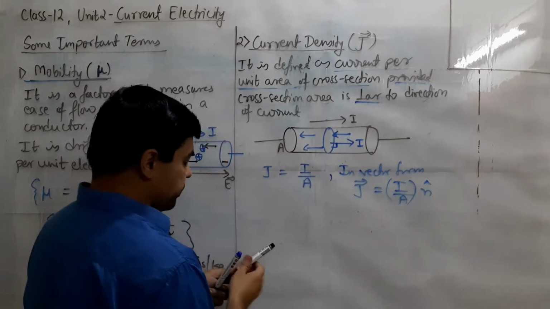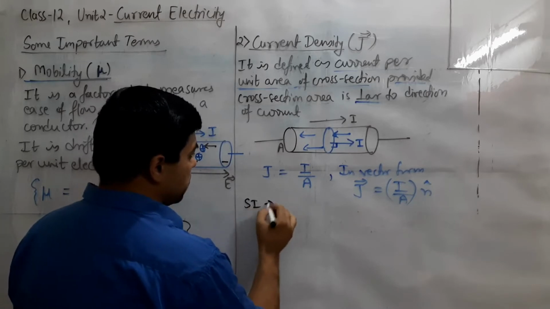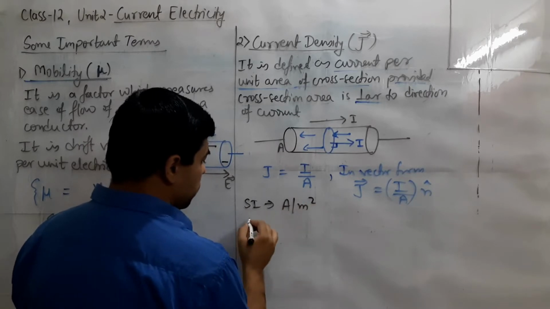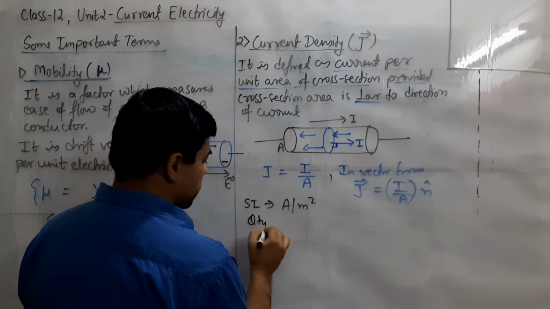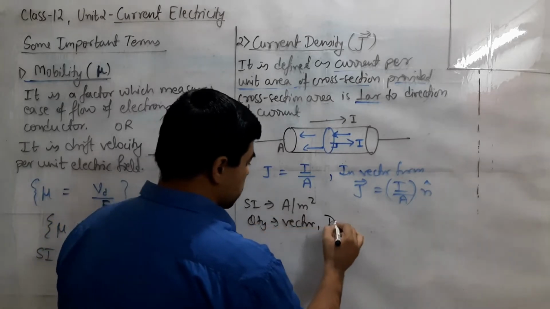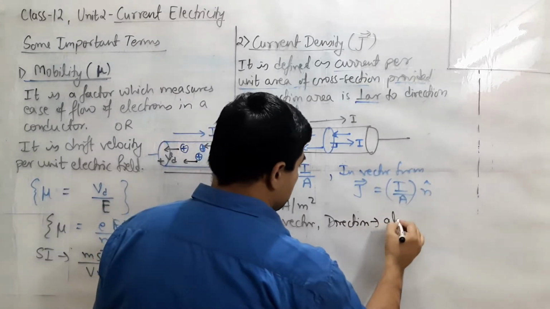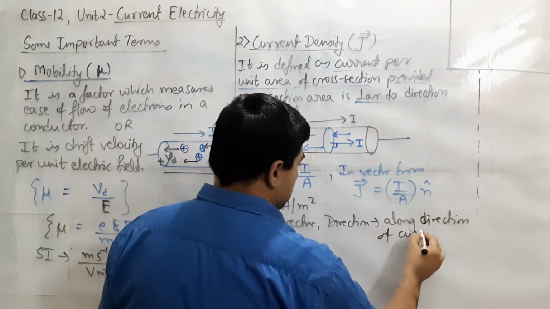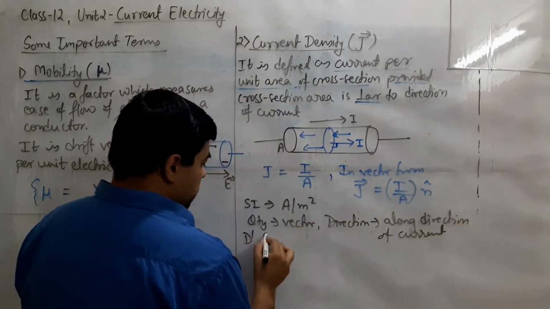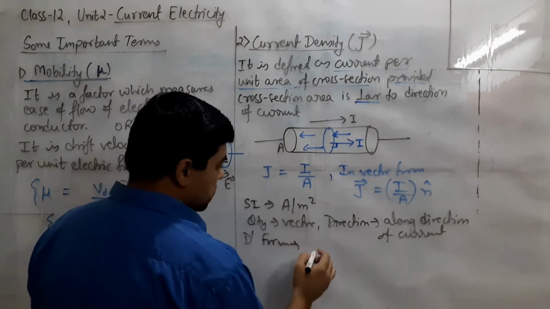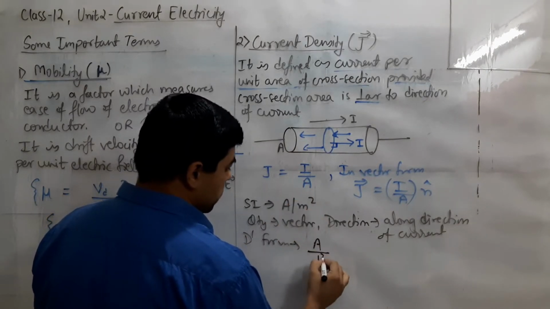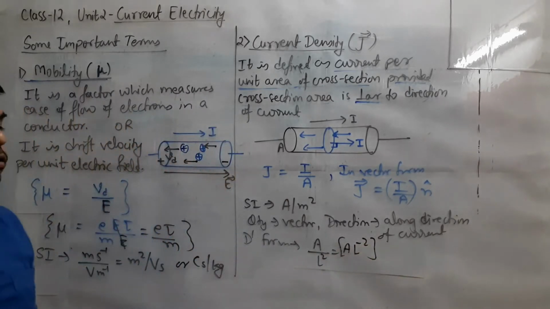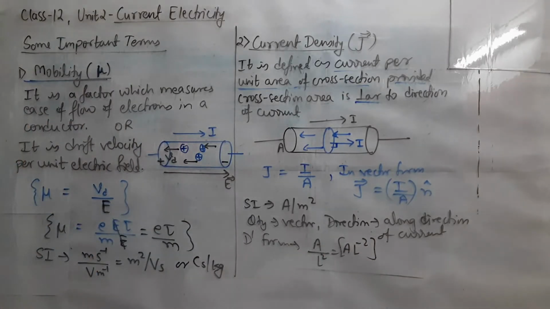And here if we write the SI unit, it is ampere per meter square, and if you need to write quantity type, it is vector, so there must be direction, it is along the direction of current. And if we need to write the dimensional formula too, we have current is A and area is L squared, so it is A L minus 2. Simple way we can write the dimensional formula also. So you can note down the relation.